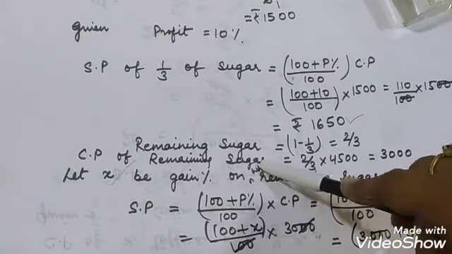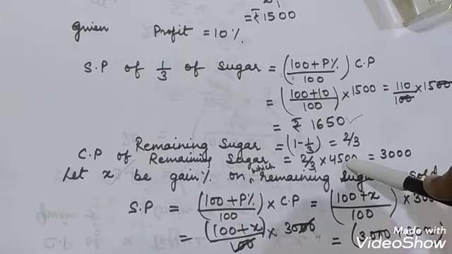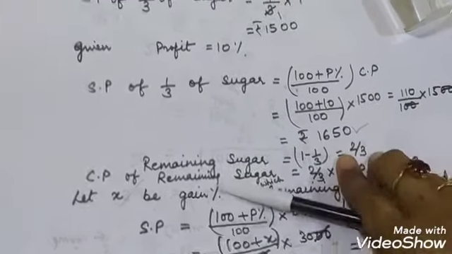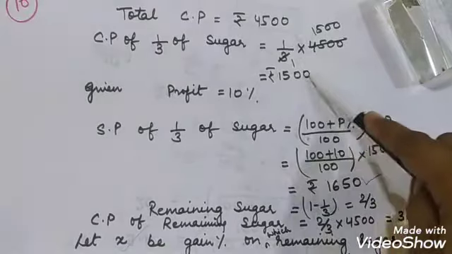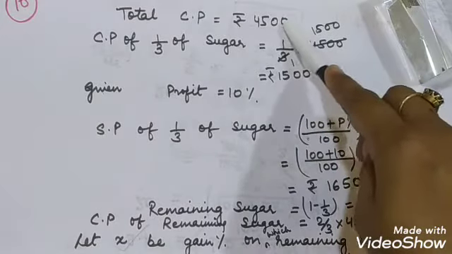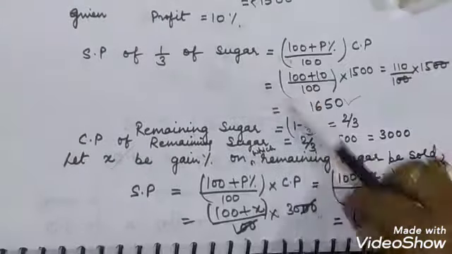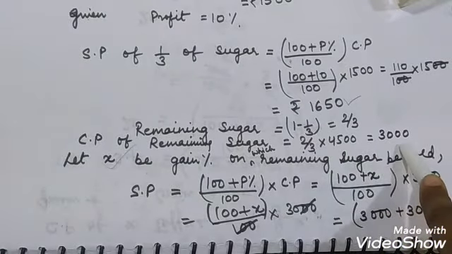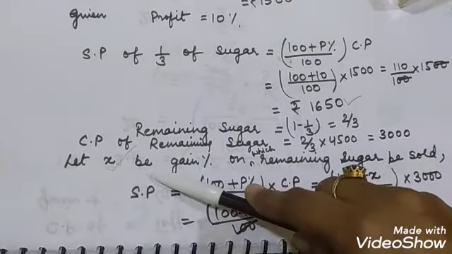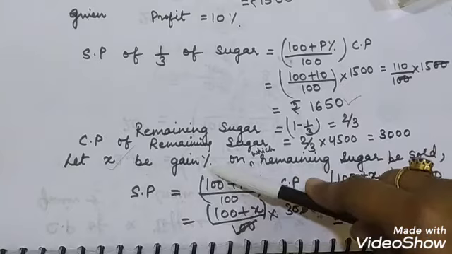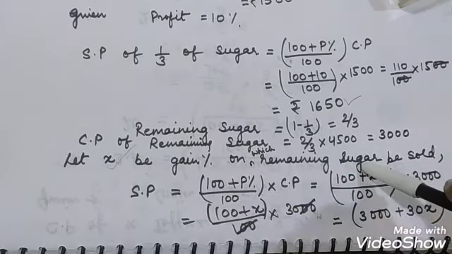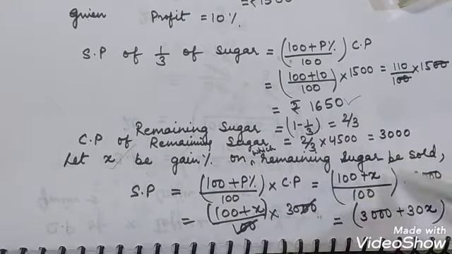So the cost price of the remaining sugar will be 2 upon 3 into 4,500, or you can simply subtract 1,500 from 4,500, and you will get 3,000. Whatever you do, you will get the same cost price of the remaining sugar. Now let x be the gain percent at which the remaining sugar is sold in order to have a profit of 12% on the whole transaction.